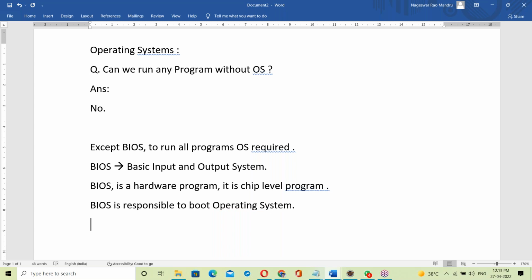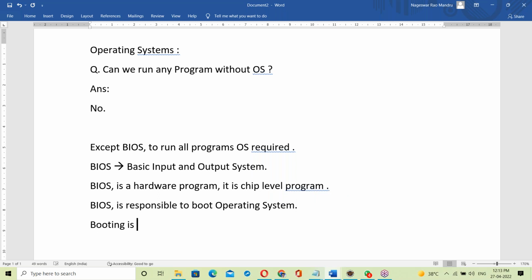So what's the role of BIOS in your system here? The role of BIOS is the booting process, to boot the OS. Yes, what is booting here?